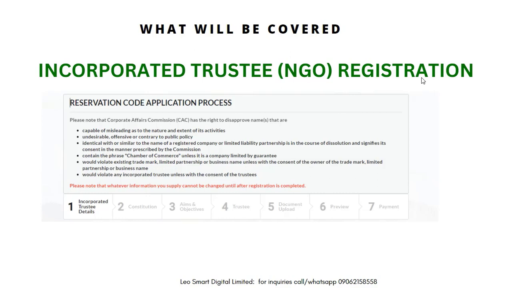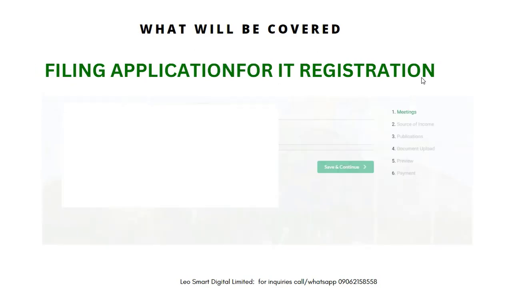Now we look at the incorporated trustees, the NGO, the church registration, the mosque registration. This is the first step, which is obtaining the reservation code. Because it is a restricted word, the word incorporated trustee is a restricted word and it requires you to apply for a reservation code from the registrar. Now in the steps for the application, you take it through the incorporated trustee details, constitution, aims and objectives, trustees, document upload, preview, and payment. These are the 7 steps for the first stage.